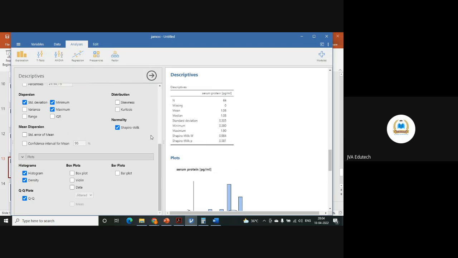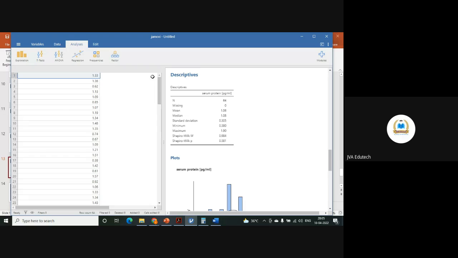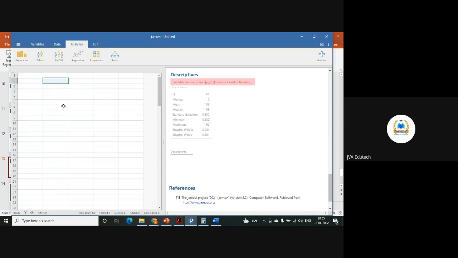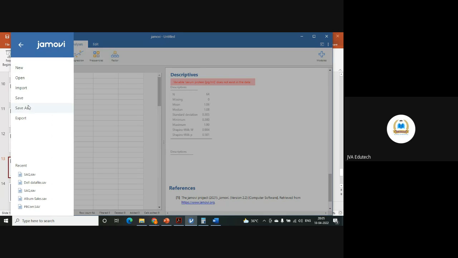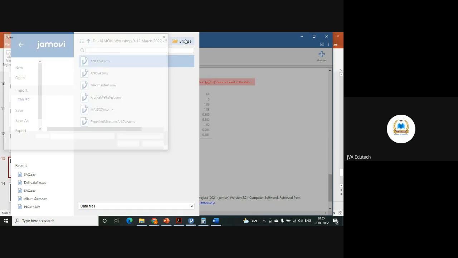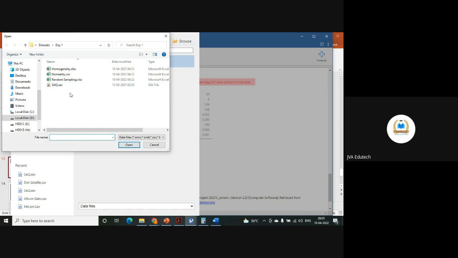So again, you just click on this and you will come back to your data. Let's open new data. I am deleting this variable and importing new data, that is homogeneity.xlsx.